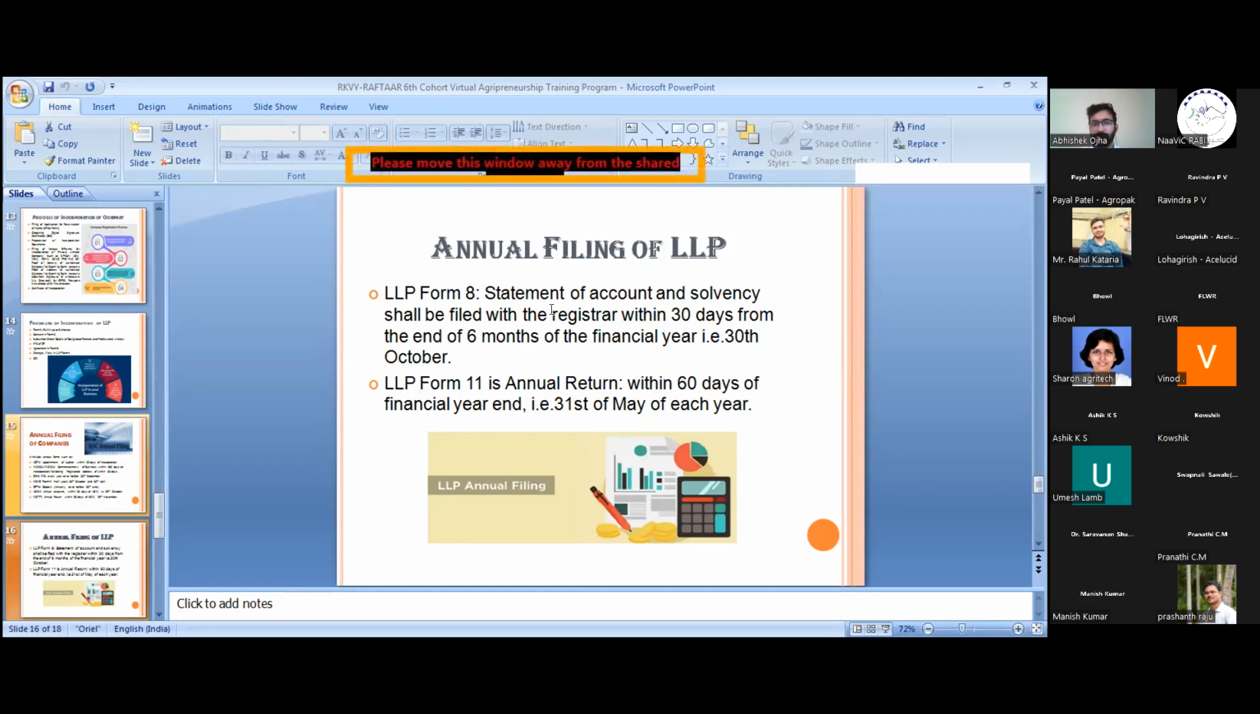Form 11 is the annual return, which should be filed within 60 days of the end of the financial year. That is 31st May of each year. We have to file this. Okay.